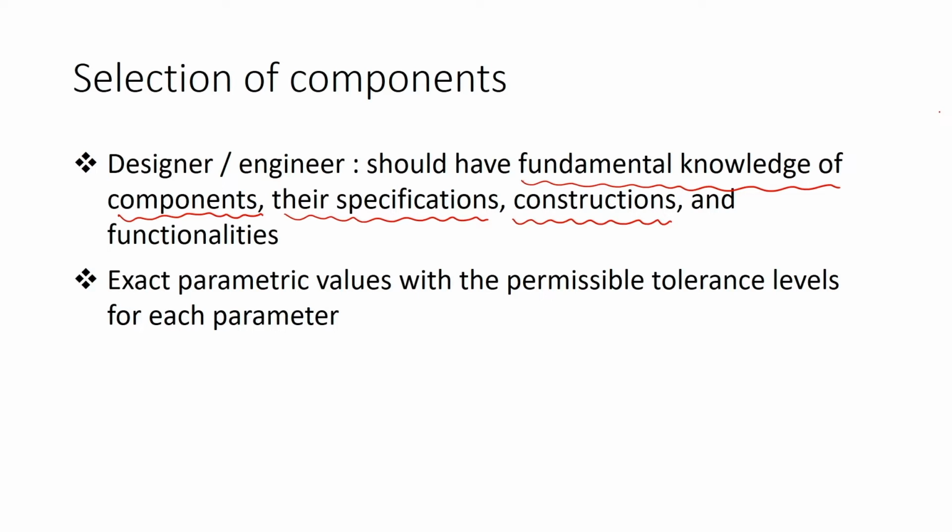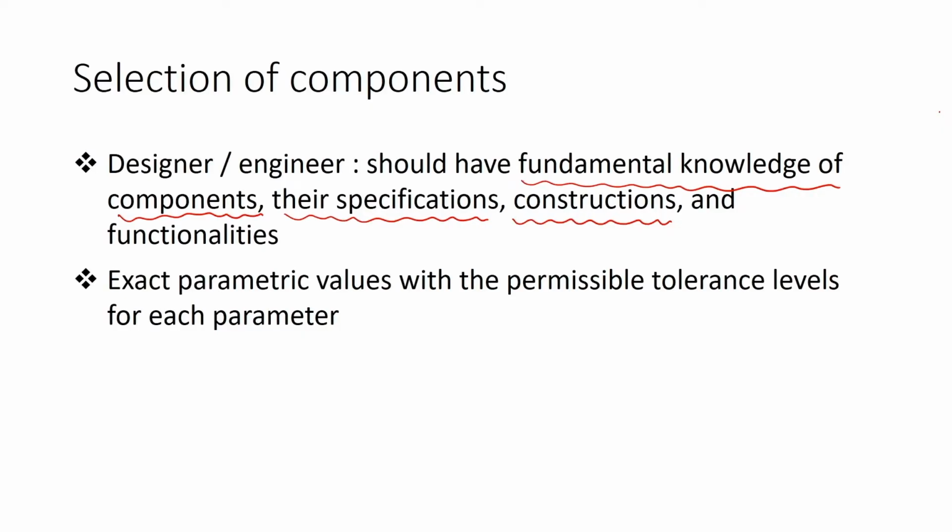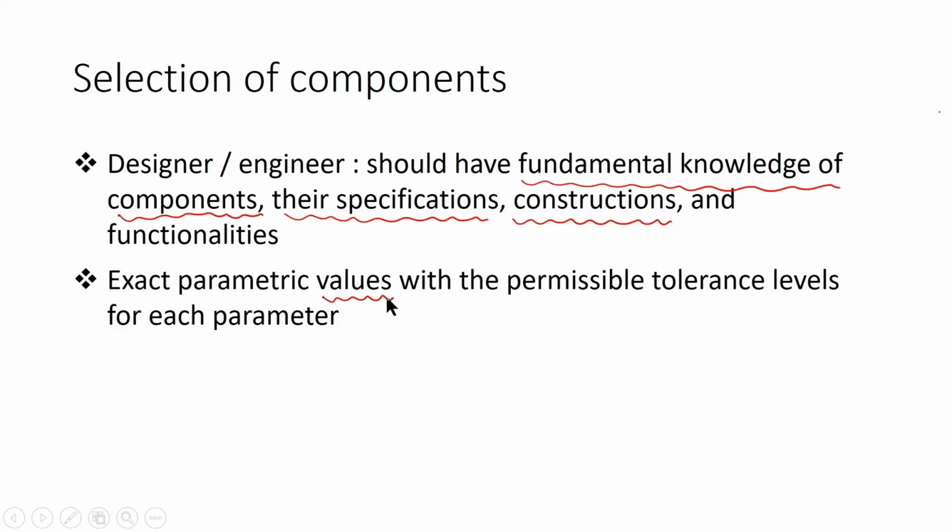After getting the fundamental knowledge of the components, the designers must come up with the exact parametric values of that element or component. In addition to the exact parametric value that is required to purchase or select that component, the designer also needs to give the permissible tolerance levels. The designer is designing the component and comes up with a certain value, but for that exact value the component may not be available in the market.